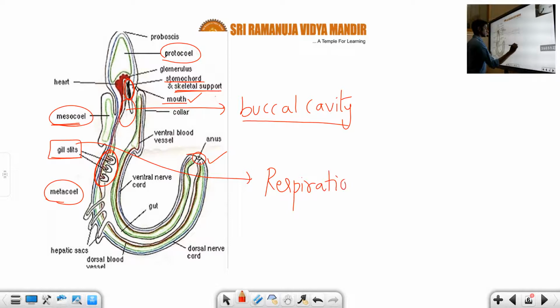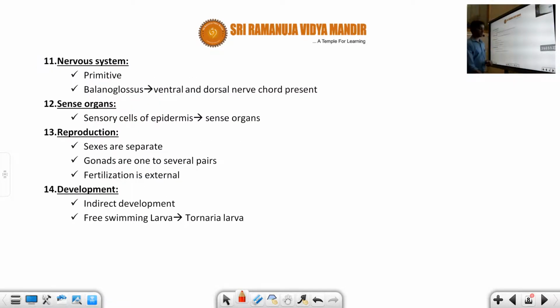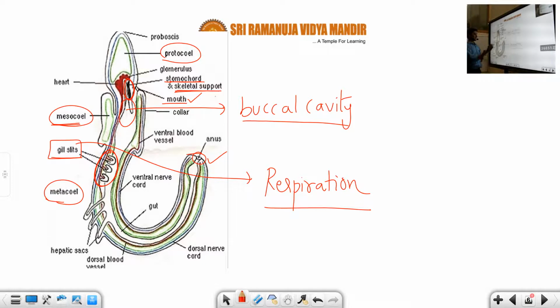Okay, students, the gill slits are arranged in a dorsolateral position. The main function of this is respiration. You can see respiration happens only here, because of the branchial portions of the pharynx bearing gill slits. Generally the pharynx is made up of the gill slits. Now you can see this diagram. Here the pharynx region has the gills. This is only responsible for respiration.